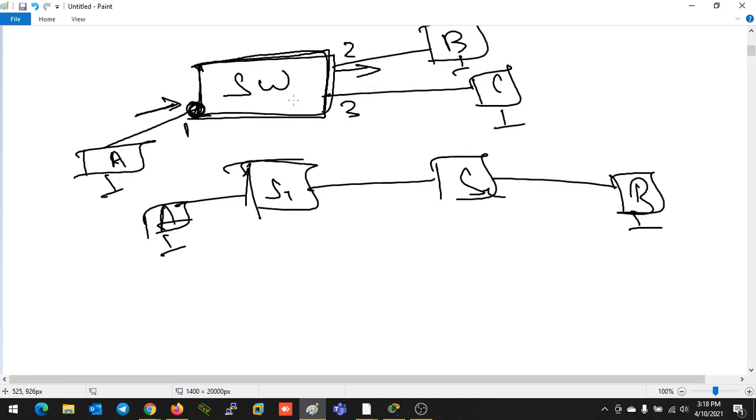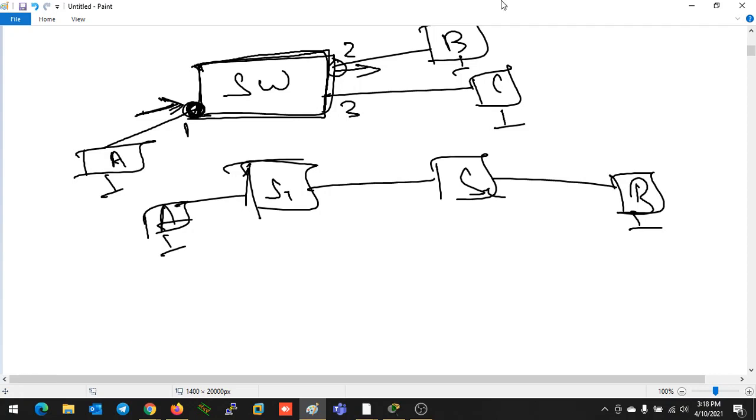So basically, in general words, if I am talking about a switch, then what is switching? Switching means receiving data on one port of a switch and sending the data to another port. The technology working here is known as switching. So switching is a process, you can understand it like that. Switching is a process of moving a frame or data from one port of the switch to another port.